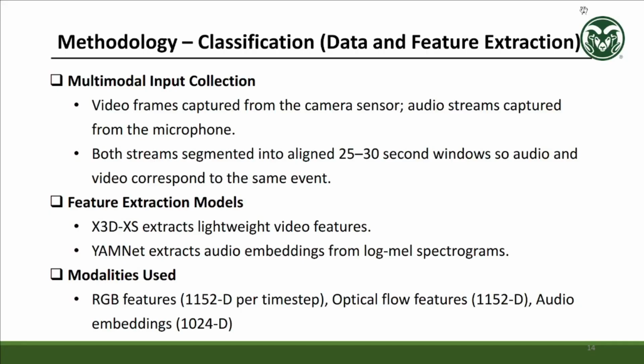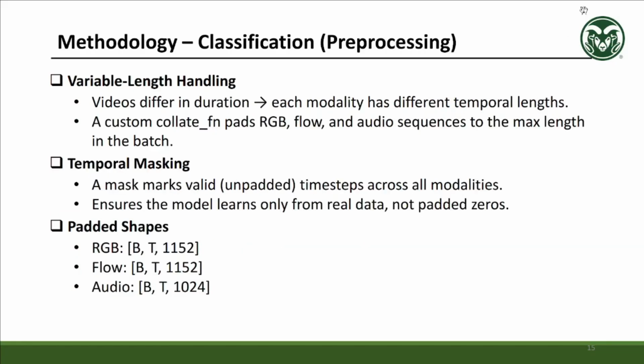We used X3D-XS for video feature extraction and EMNet for audio feature extraction. We used RGB features, optical flow features, and audio features to classify our data. For variable length handling, we used a custom collate function that pads RGB, flow, and audio sequences to the max length in the batch. We also used temporal masking to ensure that the model only learns from the real data, not padding zeros.